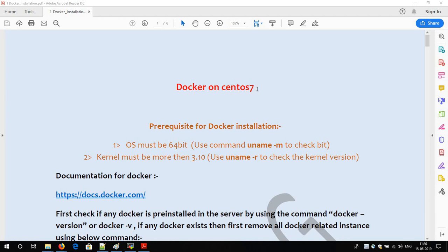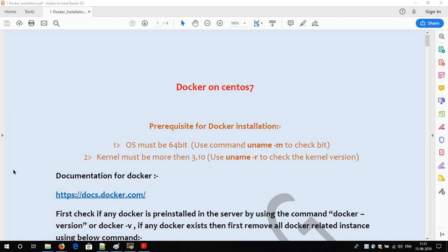Before watching this video, I suggest everyone please go through the previous video on what Docker is, what the use of Docker is, and why Docker is booming in the market. So you will get a better idea. After that, please proceed with this Docker installation and Docker practicals. In this video I will show you the complete steps to install Docker on your operating system.